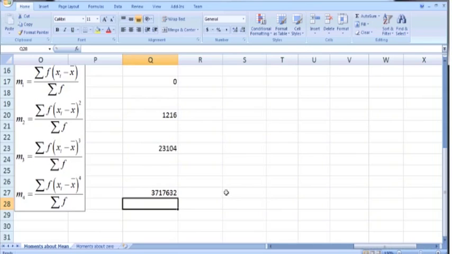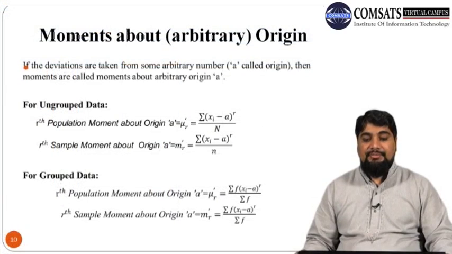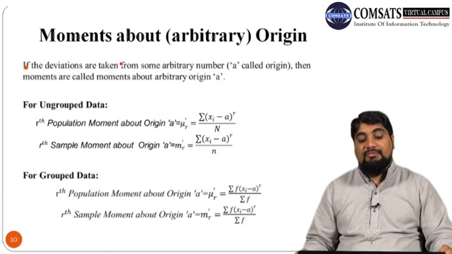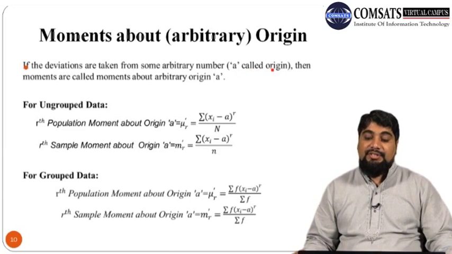So this is how we can use MS Excel to calculate the central moments, the moments about mean, for the grouped data as well as for the ungrouped data. So next we discuss the moments about any arbitrary origin. If the deviations are taken from some arbitrary number, suppose a, where a is any constant, so this arbitrary number a is called the origin.